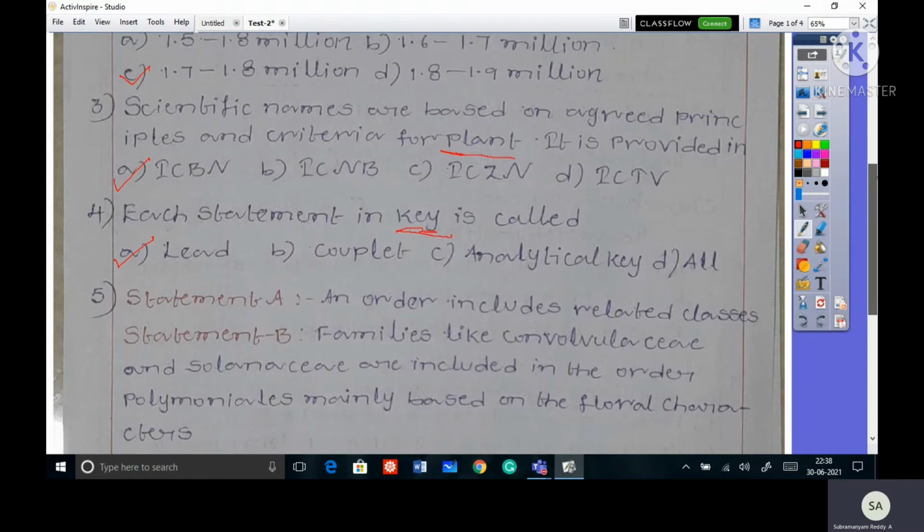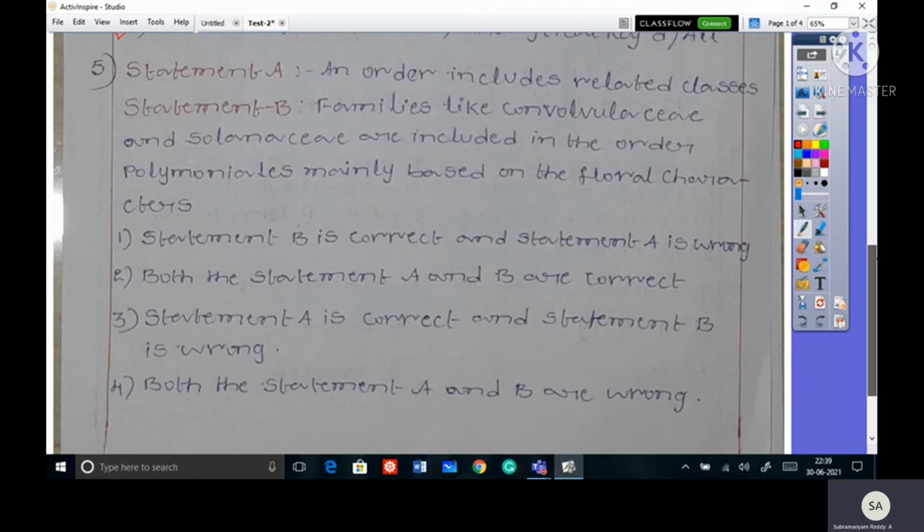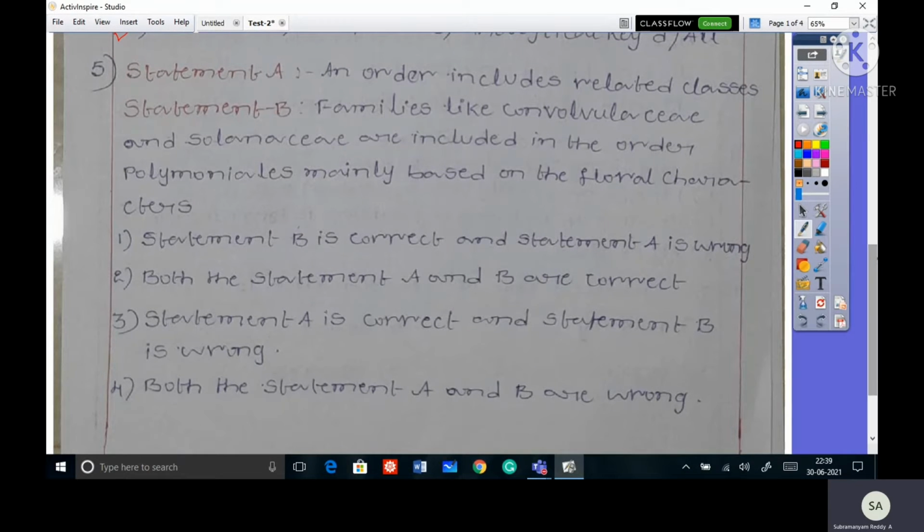So next fifth one. Statement A. An order included related classes. Statement B. Families like Convolvulaceae and Solanaceae are included in the order Polymoniales, mainly based on the floral characters. So first one, statement B is correct and statement A is wrong. Next second one, both the statement A and B are correct. Next third one, statement A is correct and statement B is wrong. Next fourth one, both the statement A and B are wrong. See statement A, see once. An order include related classes.